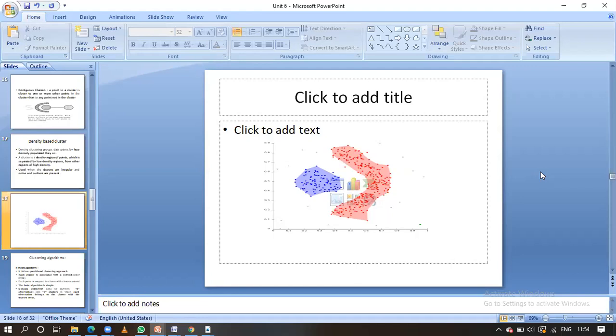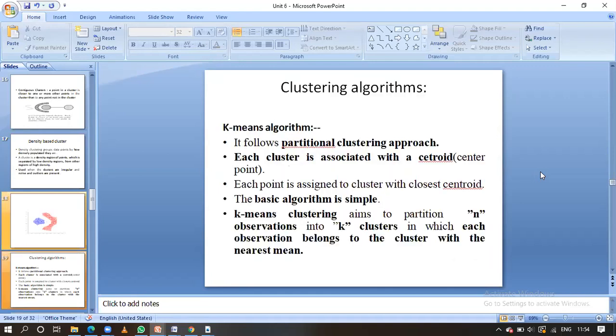Till now we have seen the different types of clustering, and after that we have seen the different types of clusters. Let us see the different clustering algorithms. The first clustering algorithm we are going to discuss is the k-means algorithm. How this clustering is different from classification is that in classification we use class label type of information.